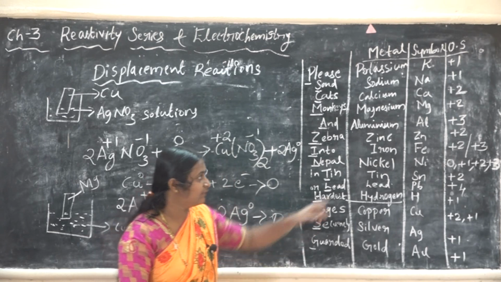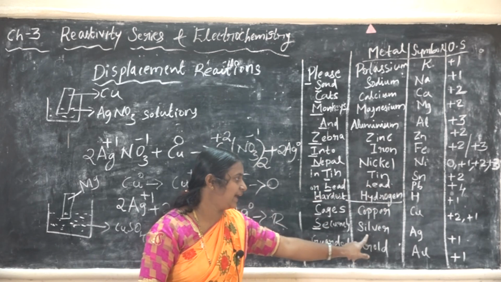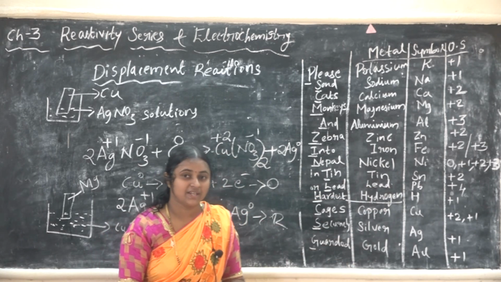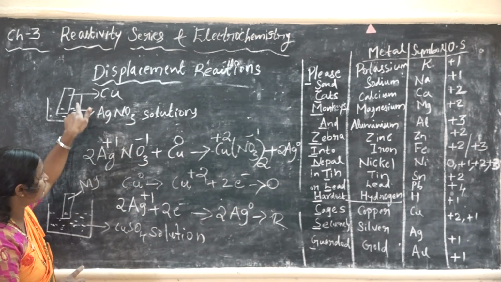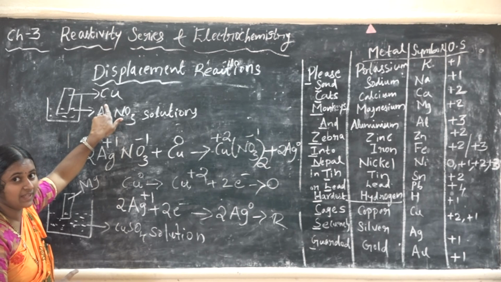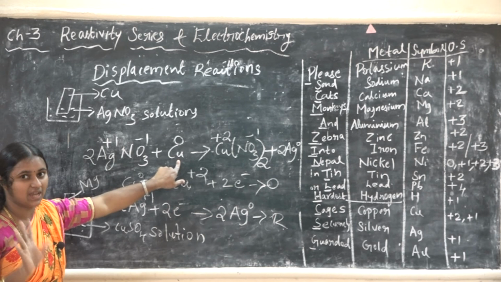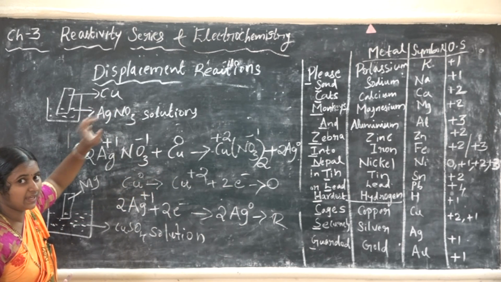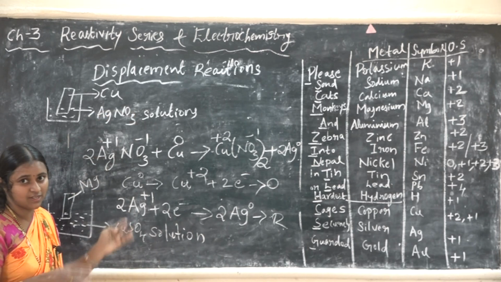But they will give nickel solution and silver rod. Then the displacement reaction will not occur because the rod must be the highly reactive one. If the rod metal is highly reactive, then only the reaction occurs.